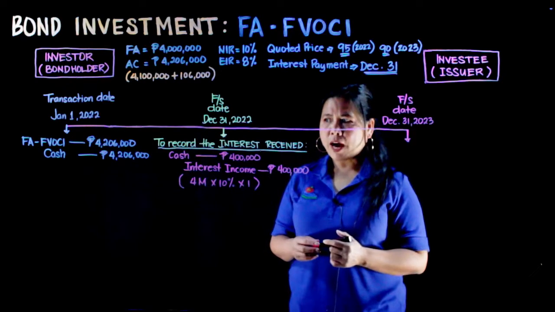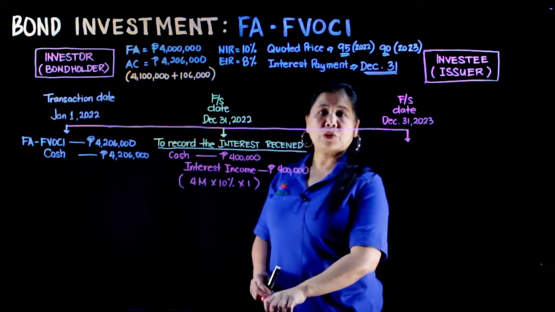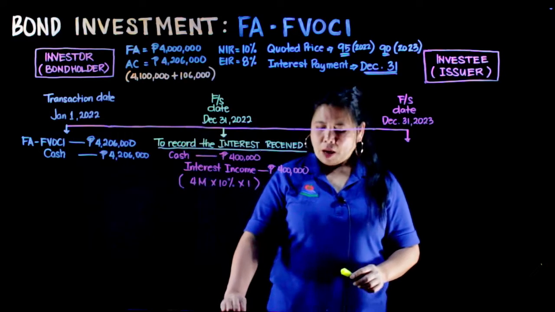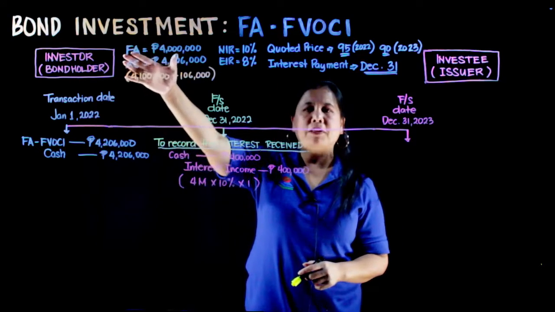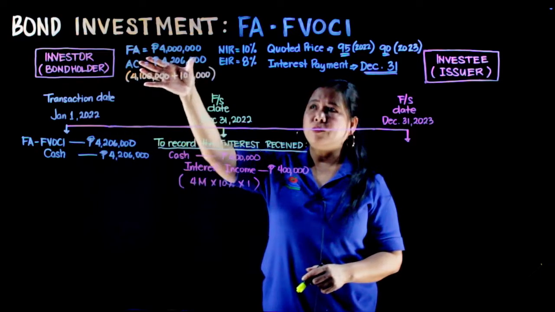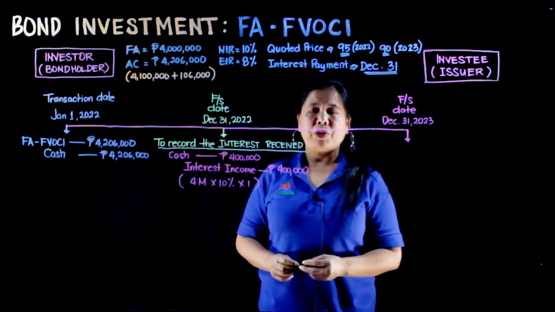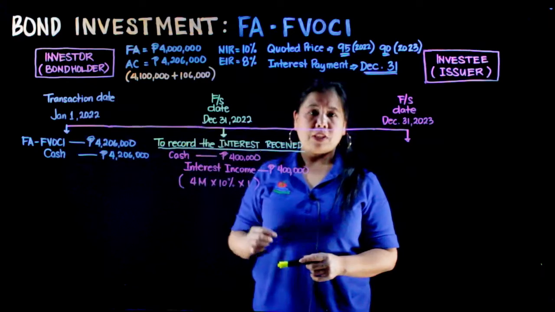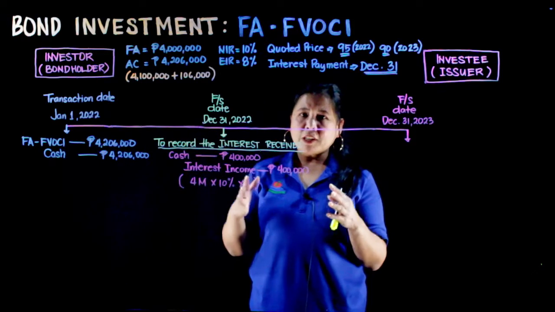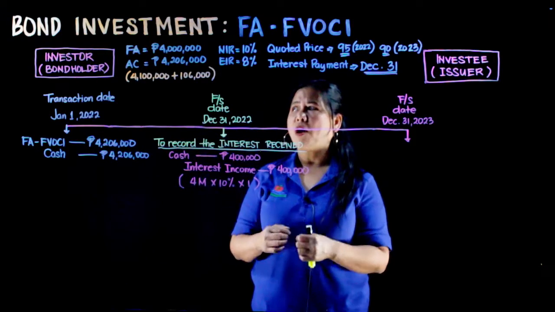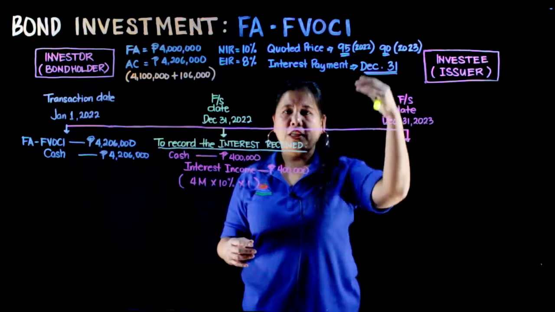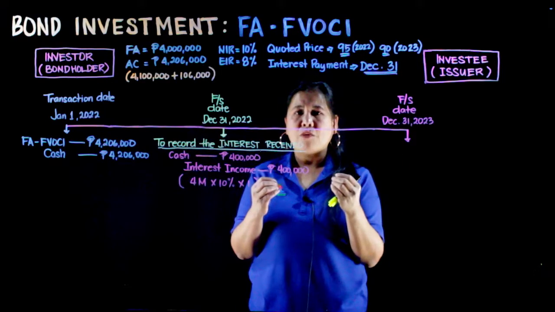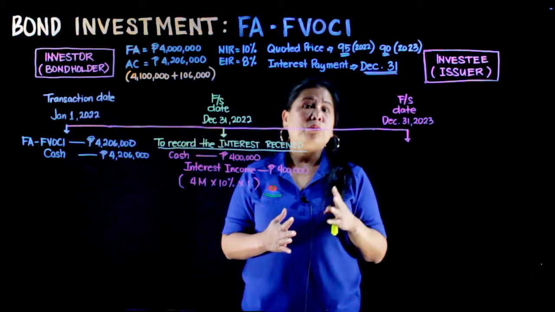Another thing that we have to adjust here is the amortizations of the premium. Bakit premium? Kasi ang acquisition cost natin ay mas mataas kesa sa face amount. So, that means we have a premium of 206,000 na i-amortize natin habang hawak-hawak ni investor ang bonds na ito. Dahil FVOCI tayo, hindi ito hinahawakan ni investor up to the maturity date.